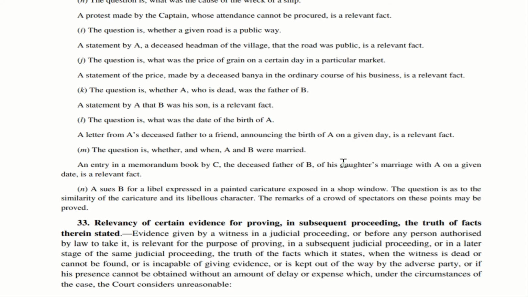So now, B's father, C, is writing in a memorandum saying that his daughter married A. After writing this, C dies. So in that case, that would be considered as relevant, stating that the marriage took place and they were married on a particular date. That is relevant.